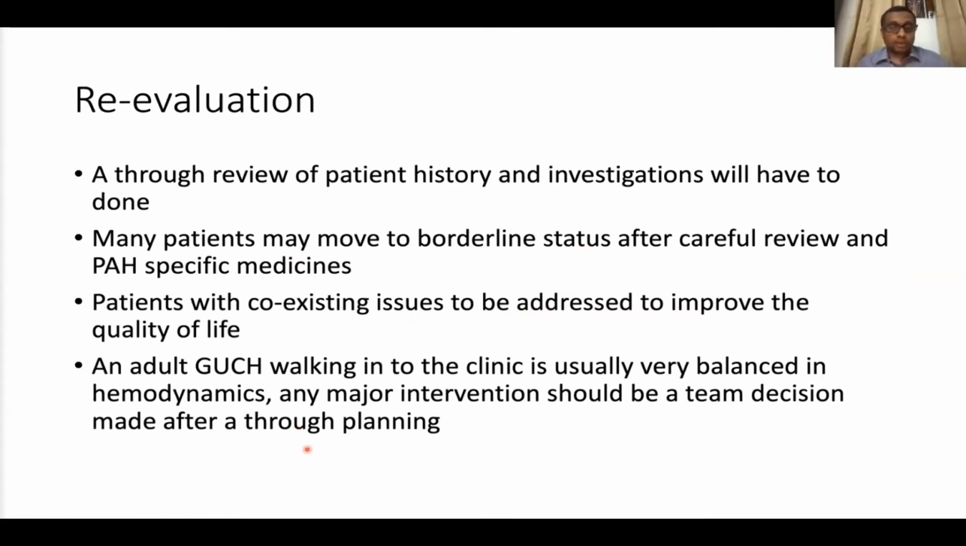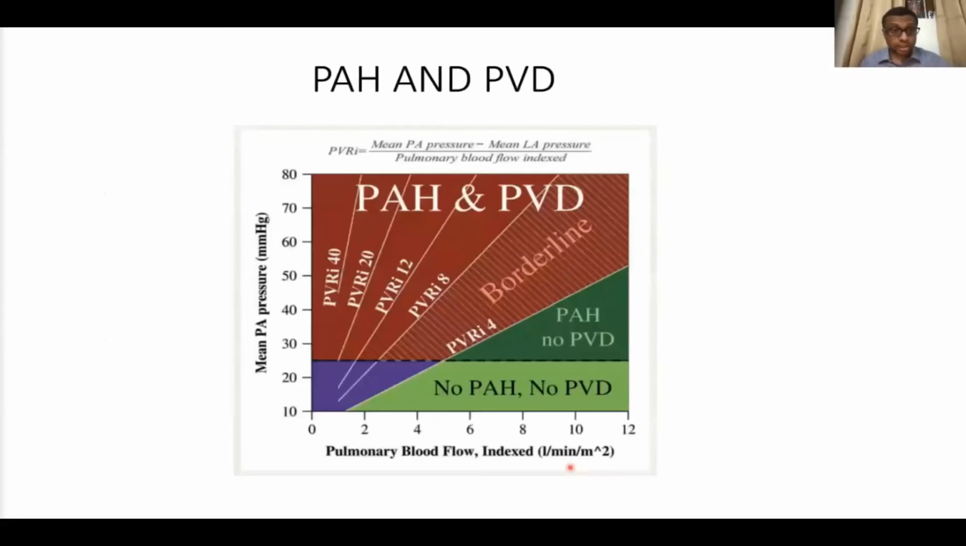An adult GUCH patient, in summary, who is coming to the clinic, is usually a well-balanced person who is frail in physiology, frail in physique, but the hemodynamics are well-balanced. So any major intervention in this group should be a team decision, and it should be done after thorough planning, and one should not be jumping to conclusions.